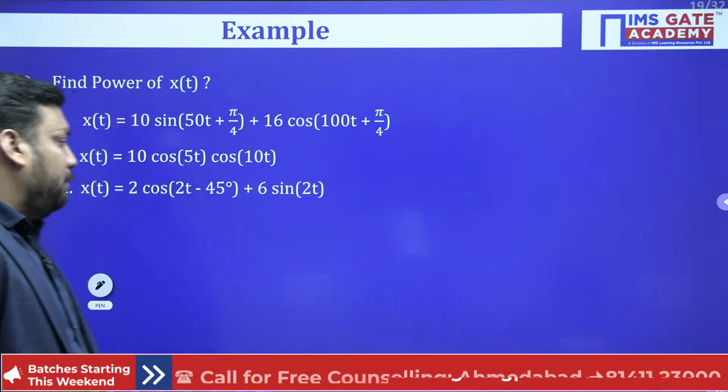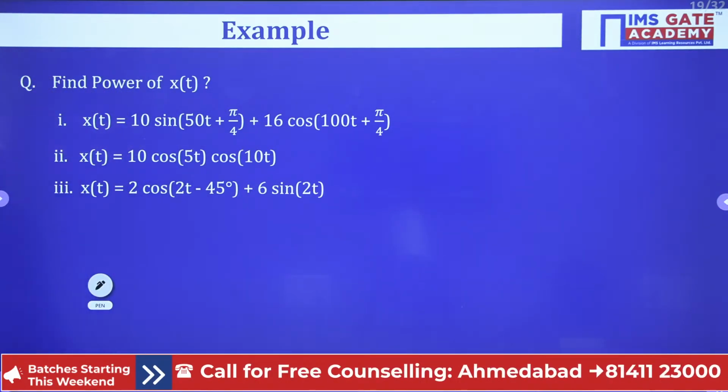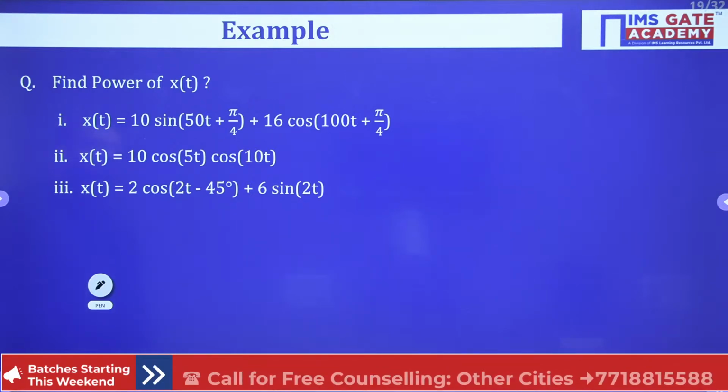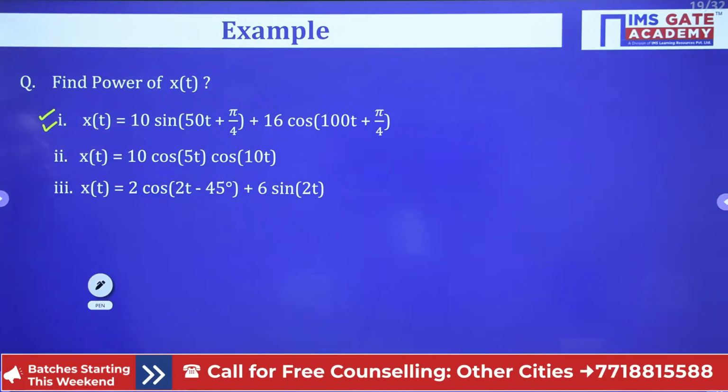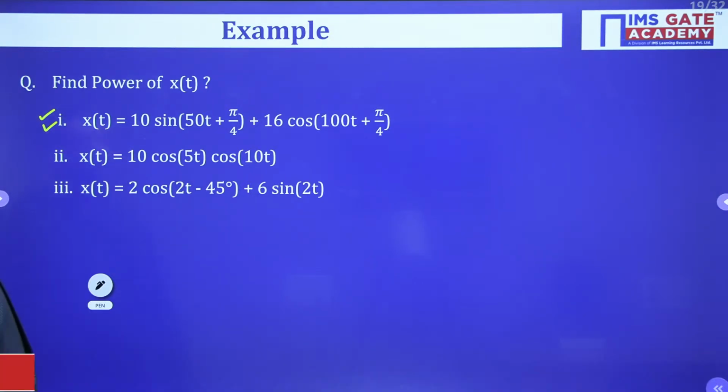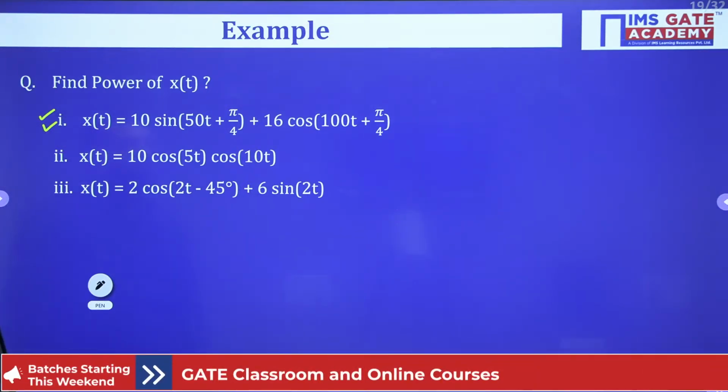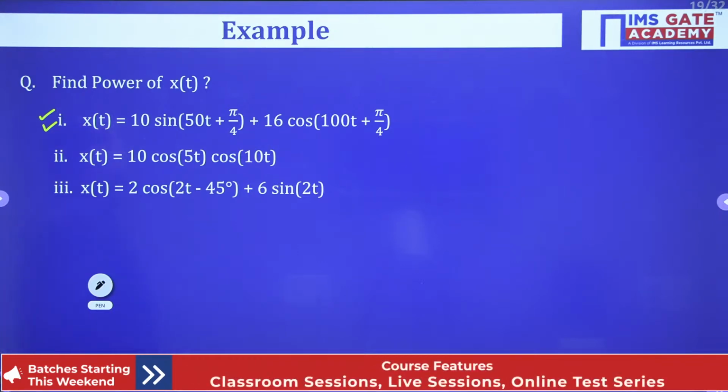So now I talk about example number 1. Tell me what is the power of this, guys. x(t) equal to 10 cos(50t plus pi by 4) plus 16 cos(100t plus pi by 4). Tell me what is the power.